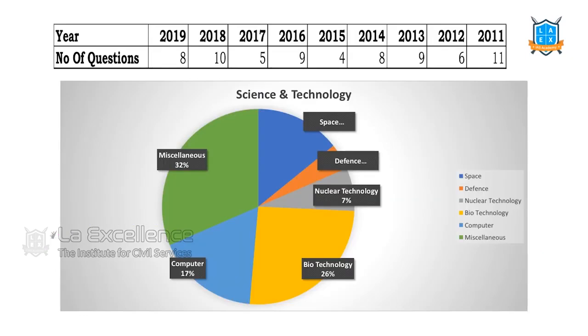We see the marks that we get and the number of questions that they are giving each year. If we observe from 2011, we are getting approximately an average of 7 questions from science and technology. But last year there's a confusion. We have added just 8 questions.